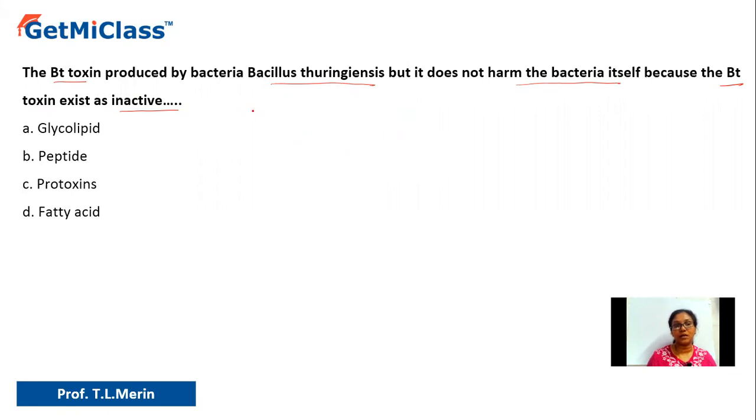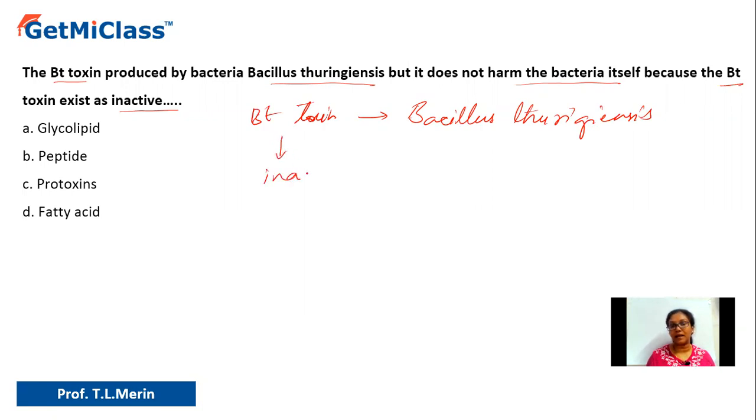though it is the toxin. Okay, so Bt toxin, of course, is a toxin with respect to the insects which get infected by these bacteria, that is Bacillus thuringiensis. Okay, so this is derived from the bacteria Bacillus thuringiensis, which I have already mentioned. Now, this Bt toxin which is produced within the bacteria will be in an inactive form. It will not be toxic, though it is a toxin, but when it is produced within the bacteria, it will not be active. That means it will not be toxic.